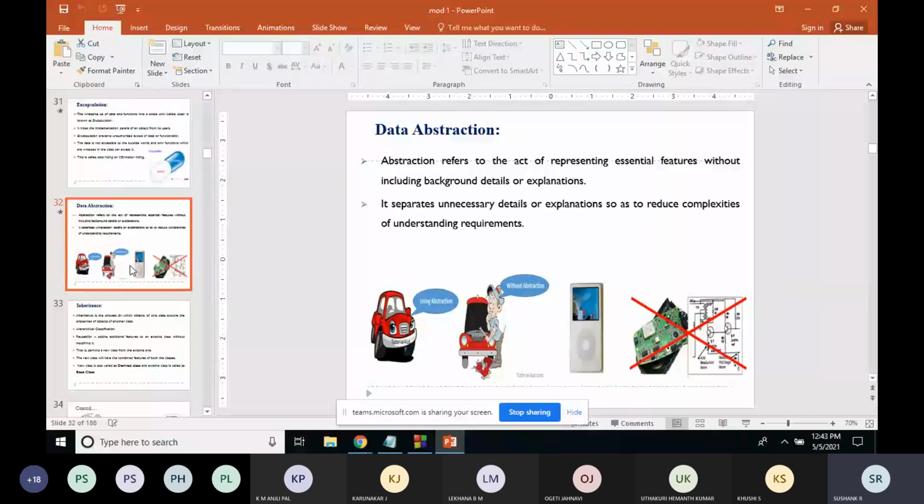You know that the members of a class which are declared as public can be accessed from anywhere outside the program, but members which are declared as private can be accessed only from within the class. They cannot be accessed from outside the class. So we can implement abstraction using these two features.